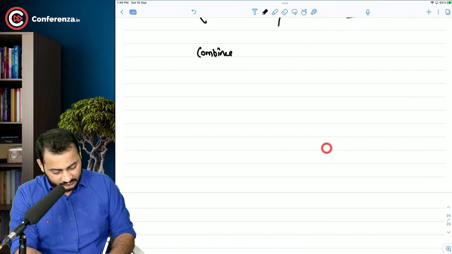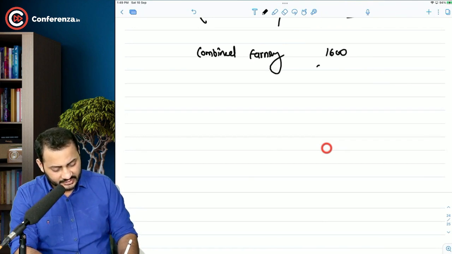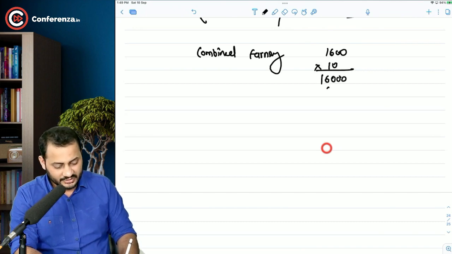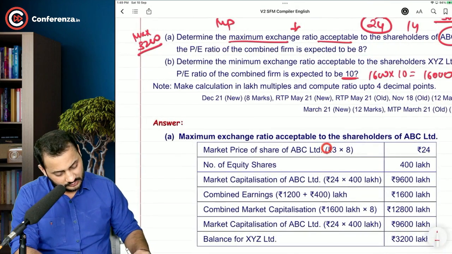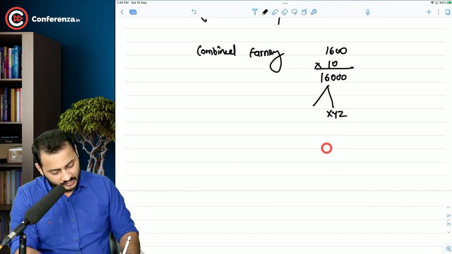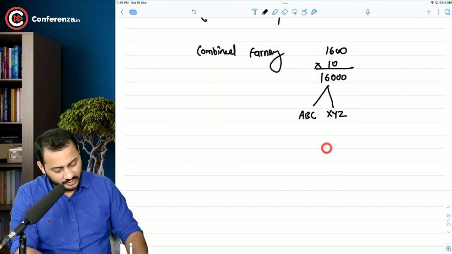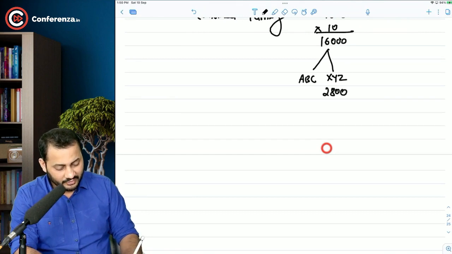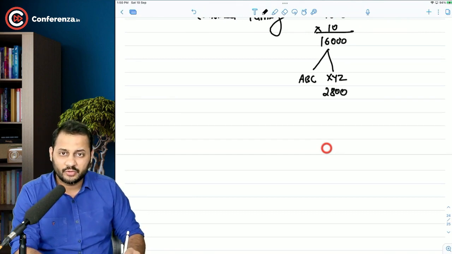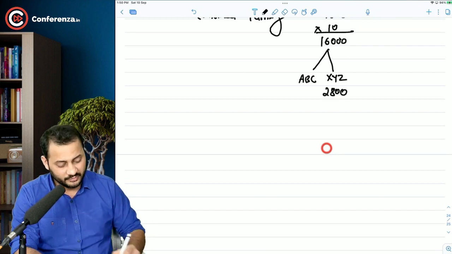Combined earning, it's very simple, sir, is 1600 lakh, P/E ratio has to be 10, so the combined market value will be 16,000. Try to understand. This is XYZ and ABC. Now, if we want to calculate the minimum, we will keep XYZ's market value in the post-merger company as 2,800, which was their pre-merger also.